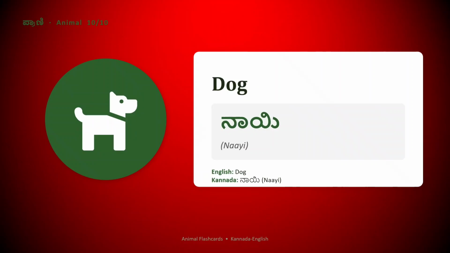Dog. Dog in Kannada is Nai. Dog in Kannada we call it as Nai.